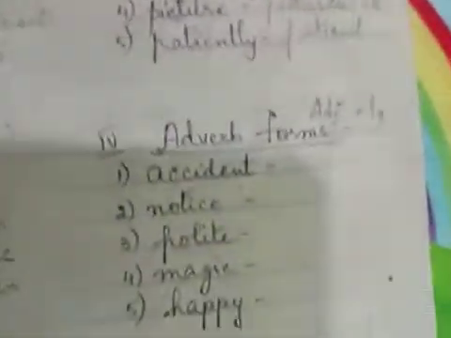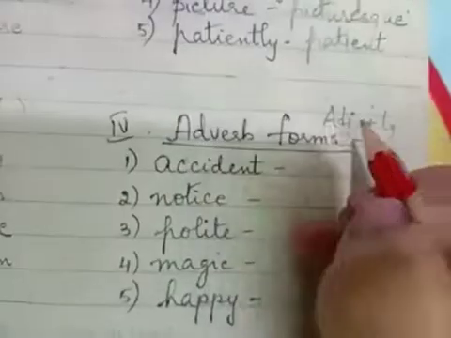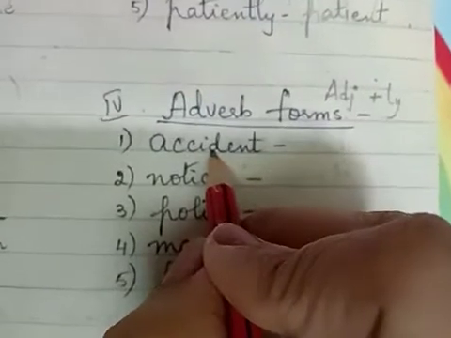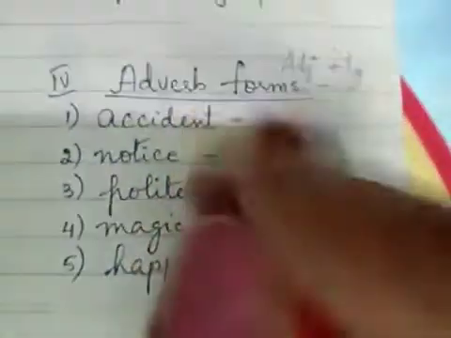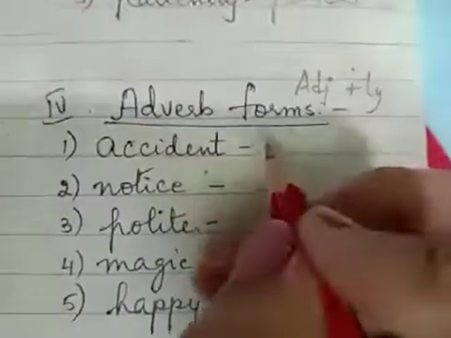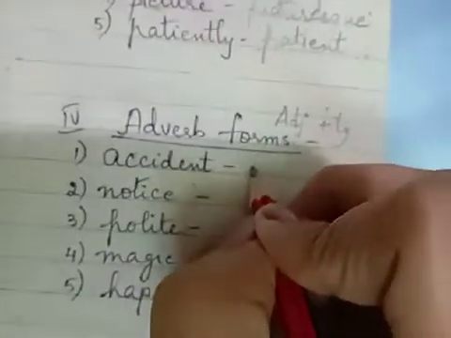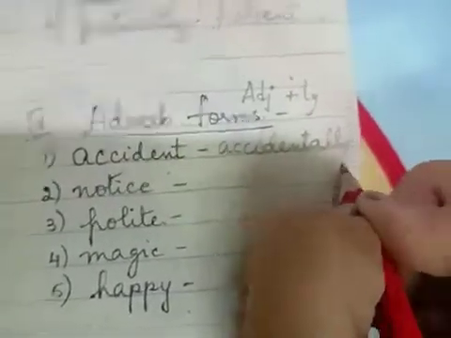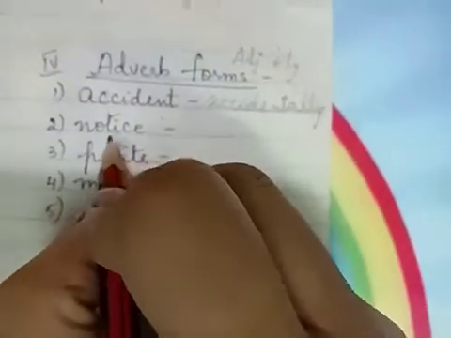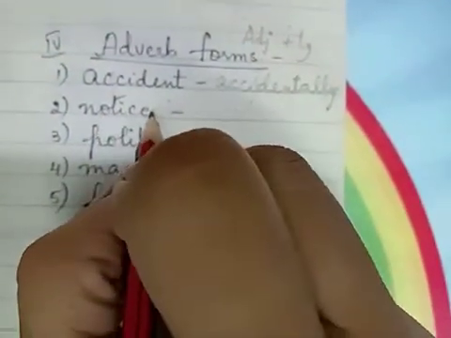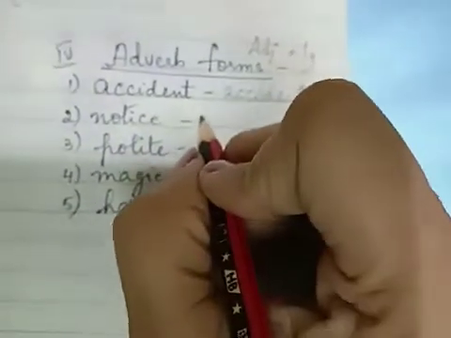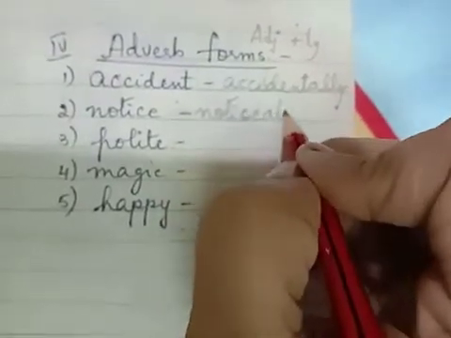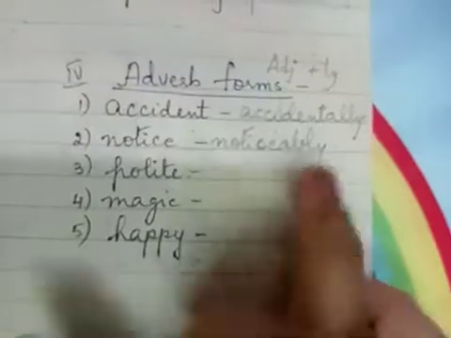Okay, now let's come to the adverb forms. Now for adverb form, as I already told you, you have to take an adjective plus a ly. Now the word accident is a noun, so first you have to convert it into an adjective, to be accidental, and when you add a ly it becomes an adverb, so it will be accidentally. Notice. Now notice again is a noun. First change it into an adjective. Noticeable, to be noticeable. So when you add a ly to noticeable, noticeably, then it becomes an adverb.